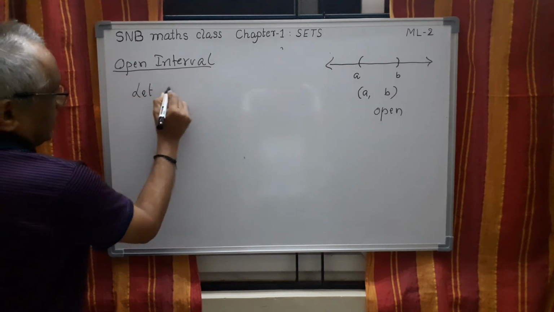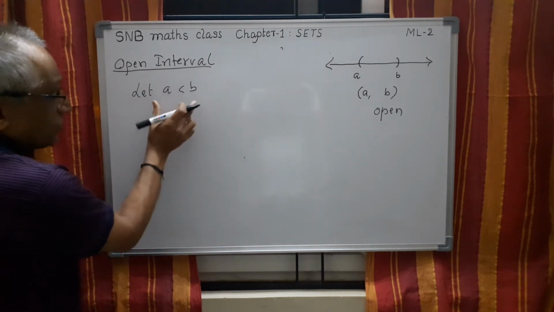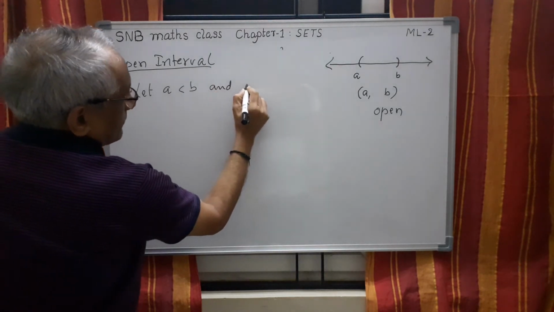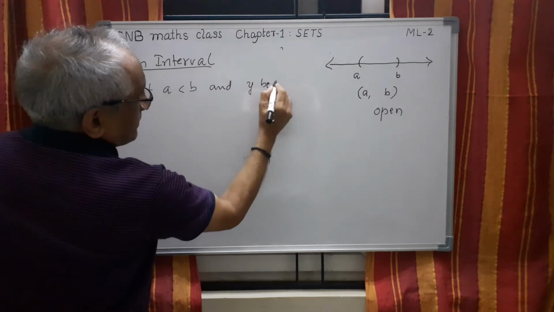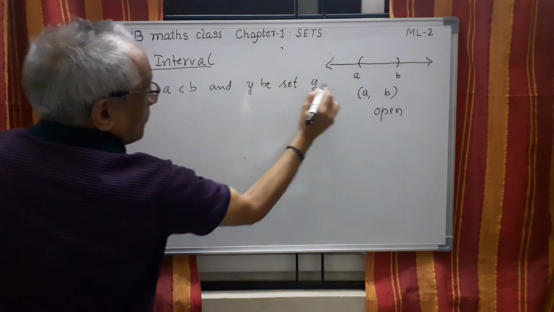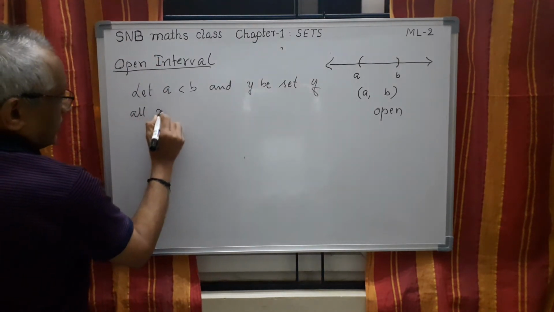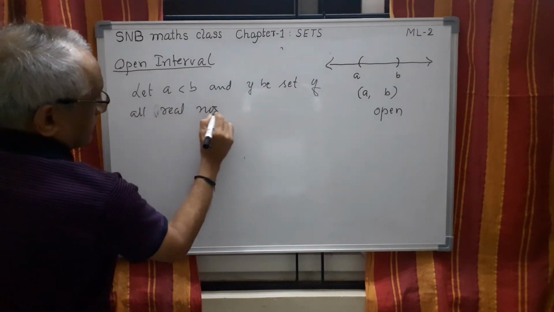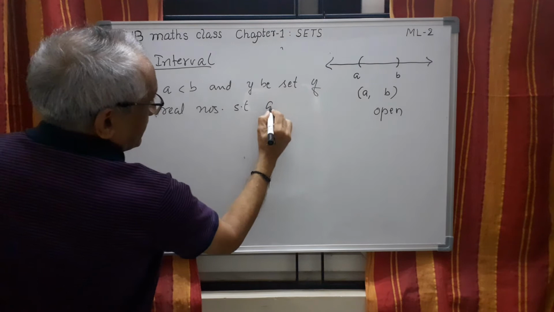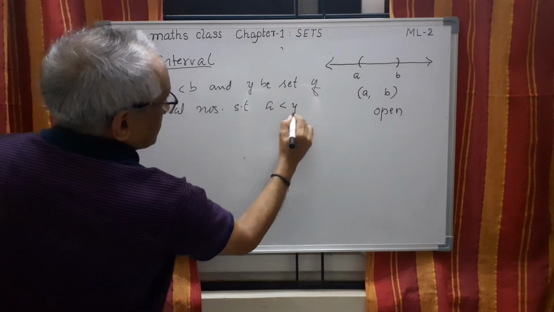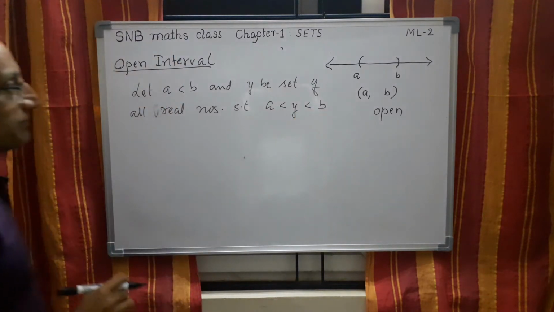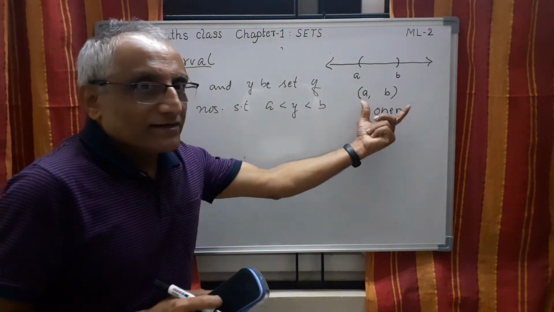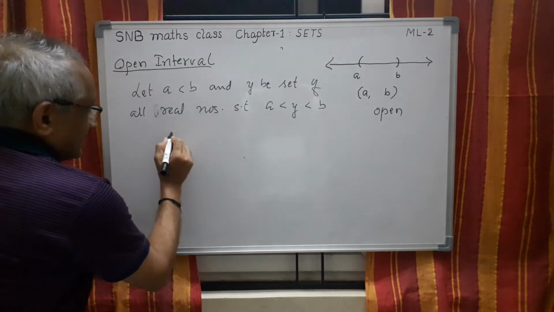Let A be less than B, both are real numbers, and the set of all real numbers Y such that A is less than Y is less than B. Then this set is called an open interval. Or I can write like this.